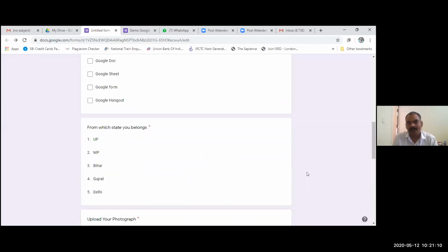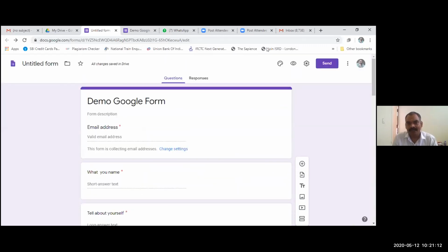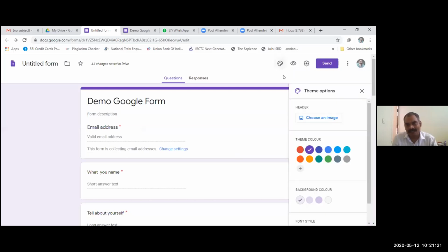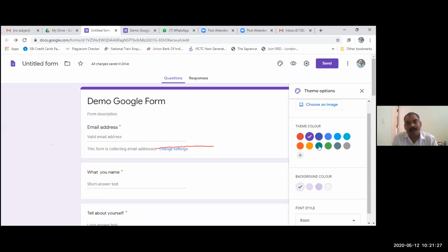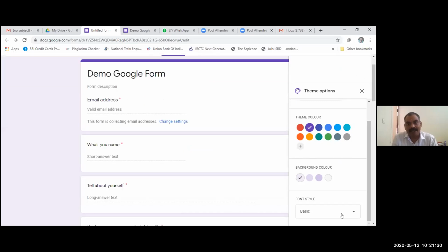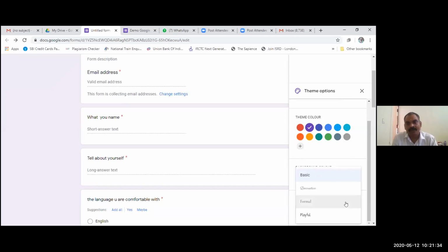So now our form is ready and we can send it. There are some more tabs over there. Customize theme: we can customize our form by changing the theme color, the background color, and by opting for the font style. From the basic options, there are 4 font styles: formal, playful, decorative, and basic.